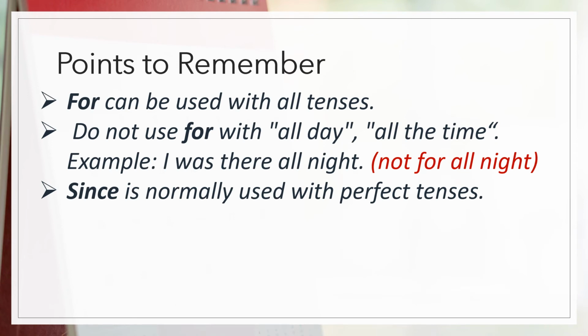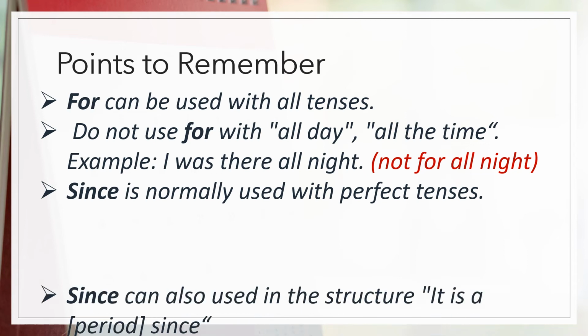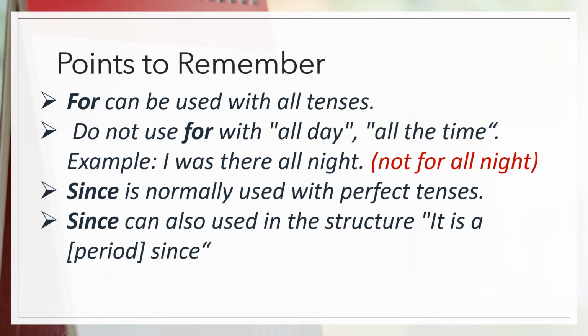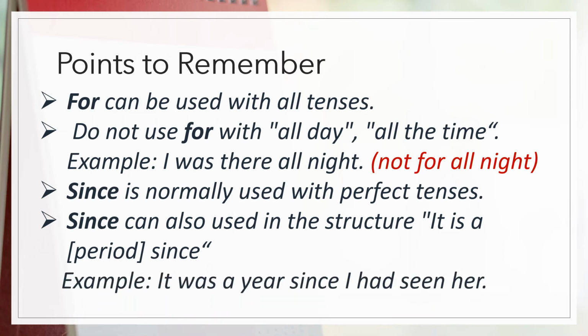Since is normally used with perfect tense. The perfect tense is a verb tense which is used to show that an action has taken place once or many times before now. Since can also be used in the structure where a period can be mentioned when you are using the since. Example being, it was a year since I had seen her.